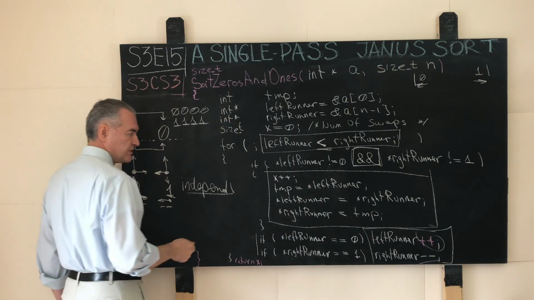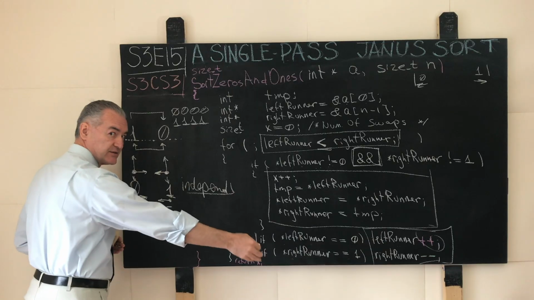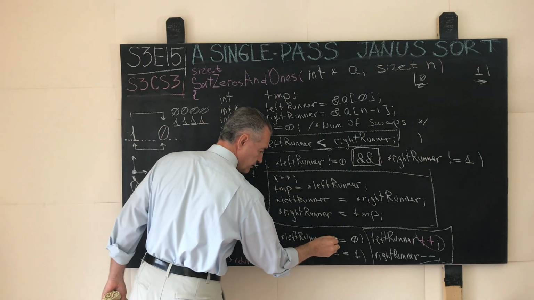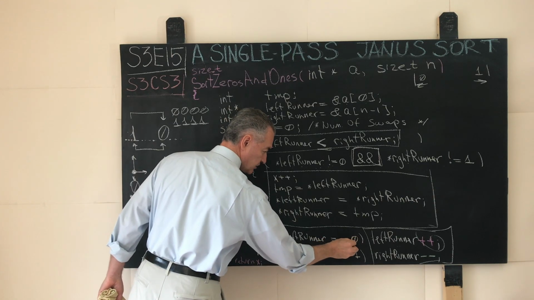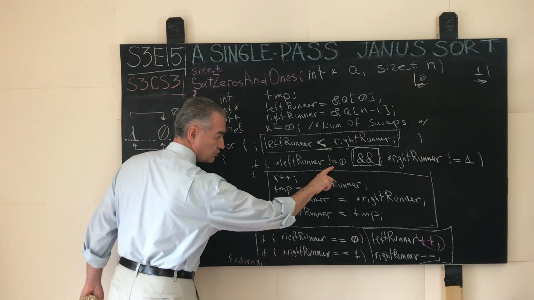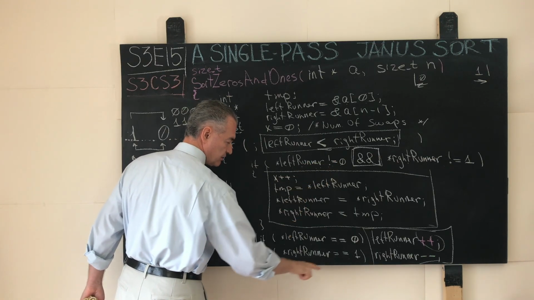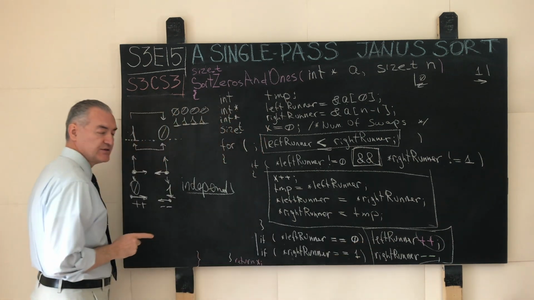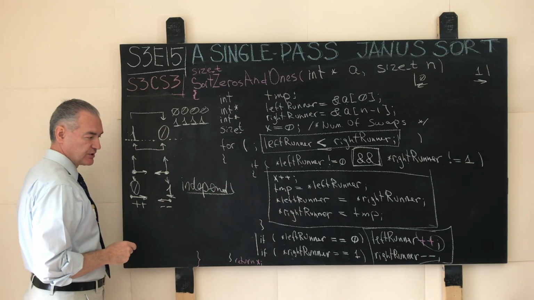Now that we have performed this swap, if needed, we decide whether our runners advance through the container. This is how we do it. If the left runner right now, after the test and swap if needed operation, sees exactly what it likes seeing, that is zeros, and again, this echoes what we do over here. The left runner does not like seeing not zeros when it runs through the container. So if it sees the 0 after test and swap, then it will advance one step which way? Rightward towards the perceived end of the input container.